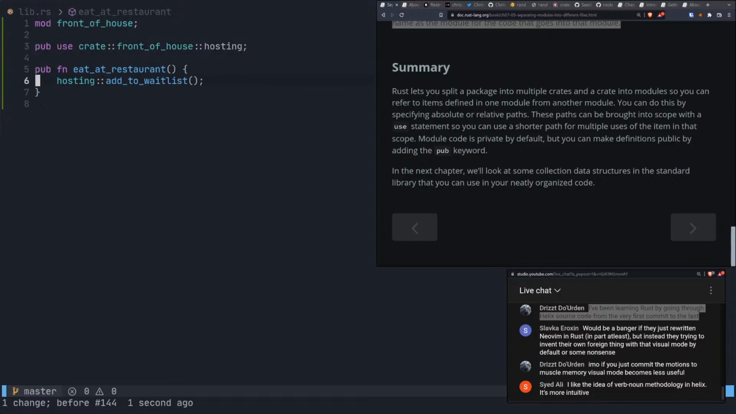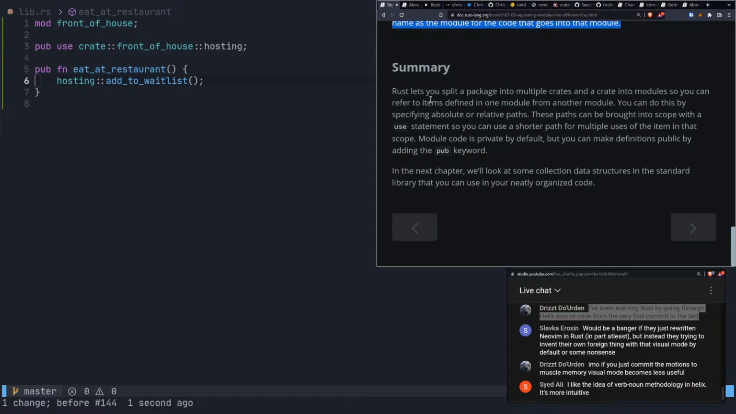Because I don't want to count. I like the idea of verb-noun methodology in Helix. It's more intuitive. Maybe. All right, well, this isn't a debate about Helix.